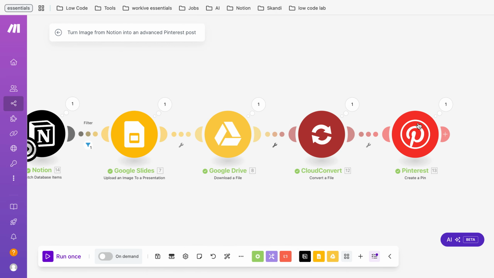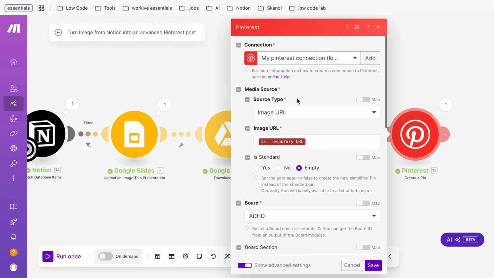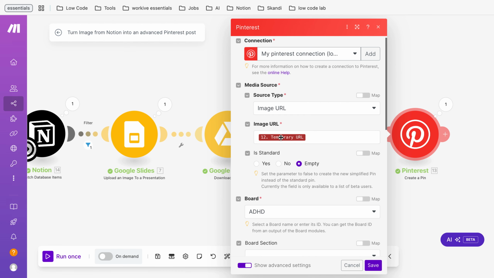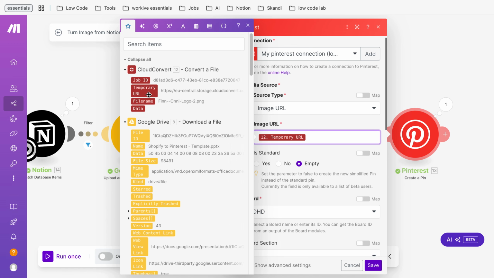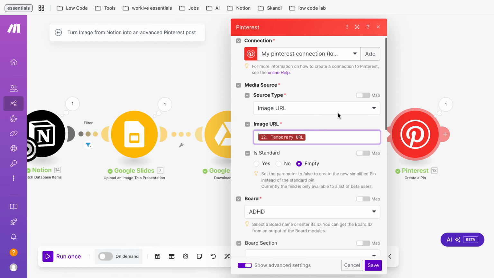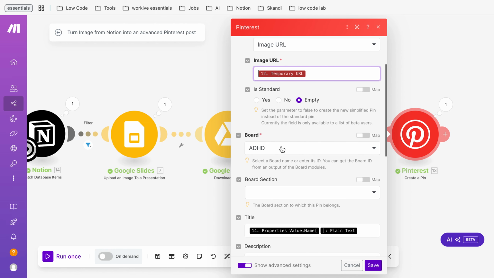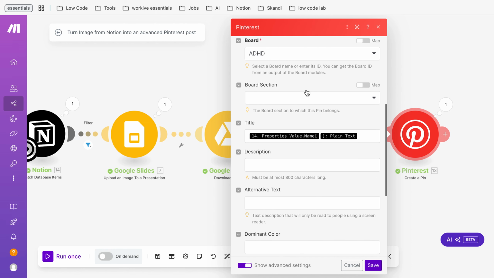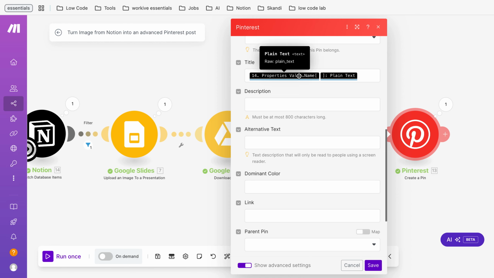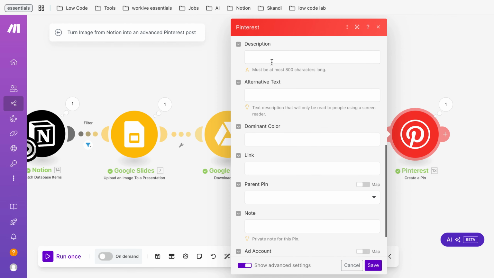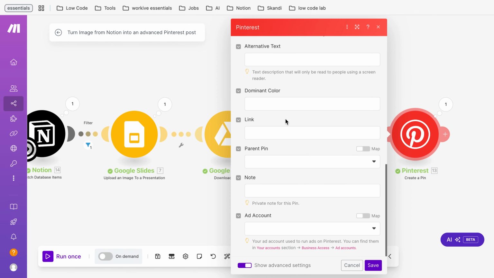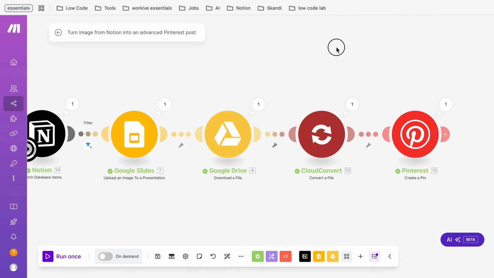And then the final part is we want Pinterest to take this picture. So it's an image, it's quite important. You're posting an image here, using the image URL you're getting from CloudConvert, and then you choose the board you want to post it to. You could choose a board section, and as title, again, take the title from Notion. You could add a description, you could add a link. I just left those blank, and that's it.